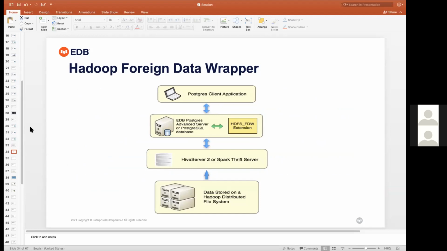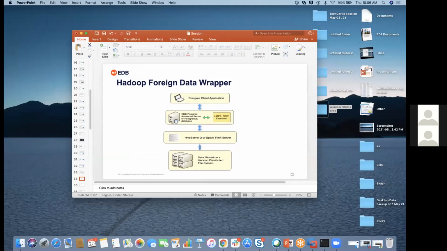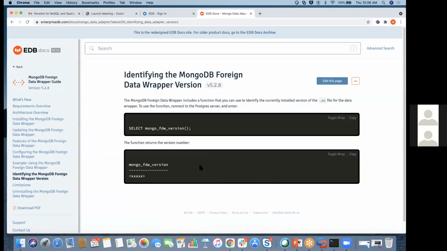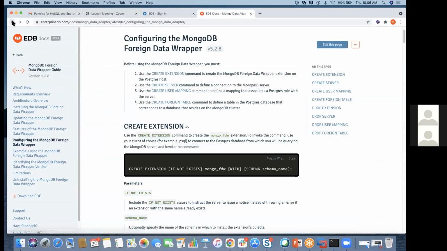In between there is a Hive server or a Spark server, which is an interface to convert your select query into a format Hadoop data understands. It will pass this query to the Hadoop system, and from there it will pull the required data. So this is the Hadoop foreign data wrapper, and you can see the same example here on this website.